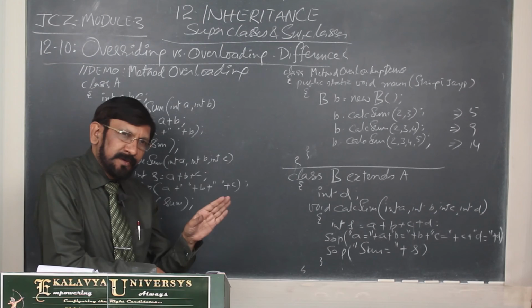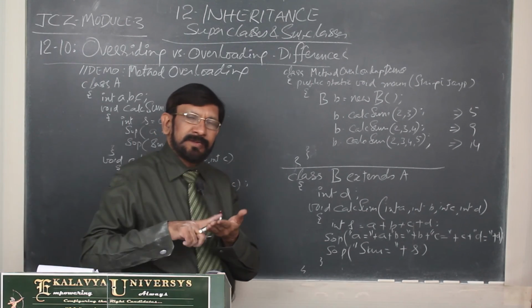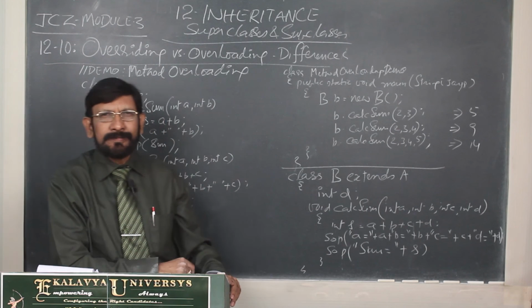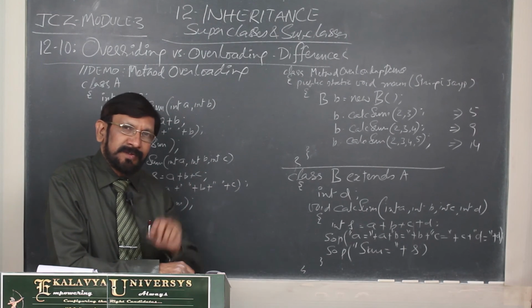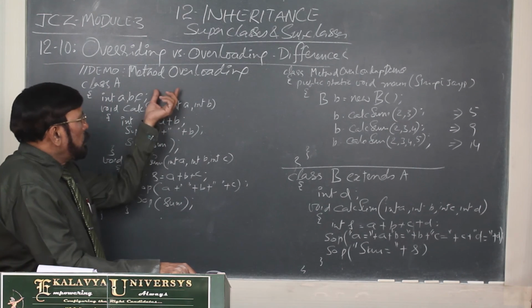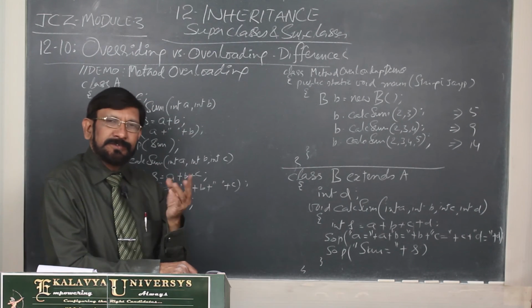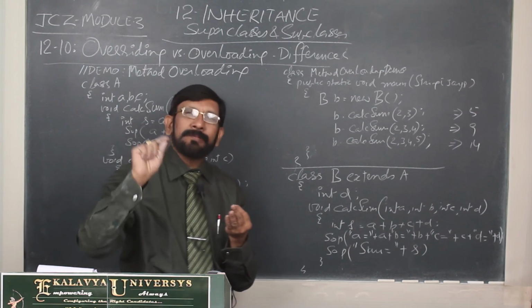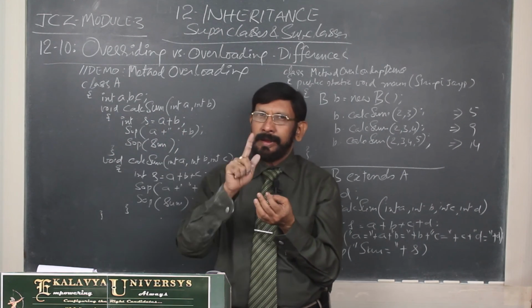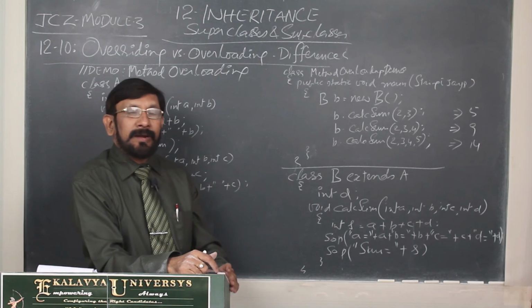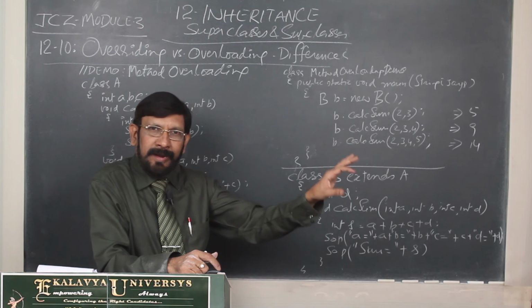Signature definition is different in the two concepts, and that you also have to keep in mind. In the overloading concept, signature means the method name and the list of types of the parameters. It does not include a return type.